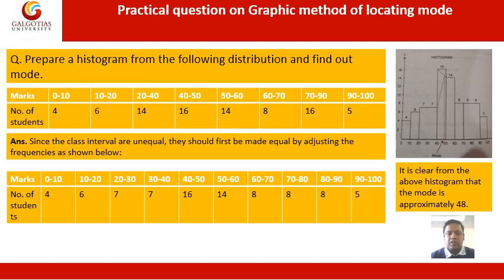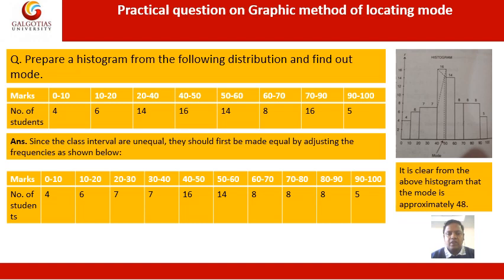Then we adjust the frequency and make the intervals equal. The marks are 0 to 10, 10 to 20, 20 to 30, 30 to 40, 40 to 50, 50 to 60, 60 to 70, 70 to 80, 80 to 90, and 90 to 100. In the first class there is 4, in the second class there is 6. Then we were given 20 to 40, which we have bifurcated into two classes, 20 to 30 and 30 to 40. That's why we have taken half and half, 7 and 7.